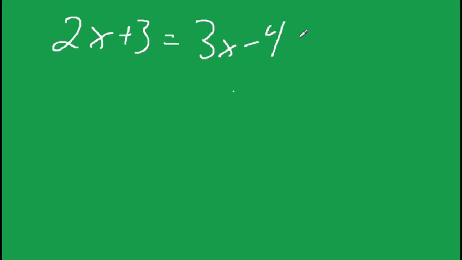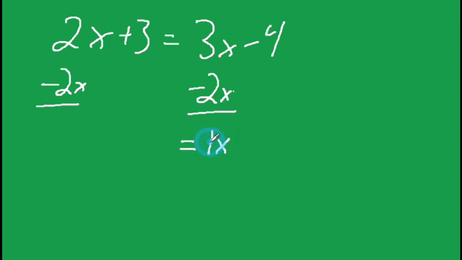The key here is we want to keep as many things positive as we can. I'm looking at the 3x and the 2x. I know that 3 is bigger than 2, and it's positive, so I want to move my 2x over here. I'm going to subtract 2x off of both sides. Again, my goal is to keep x positive. That saves me any dividing of negative numbers later. On the ACT test, time is your friend. I want to save as many steps as I can and minimize my amount of error.